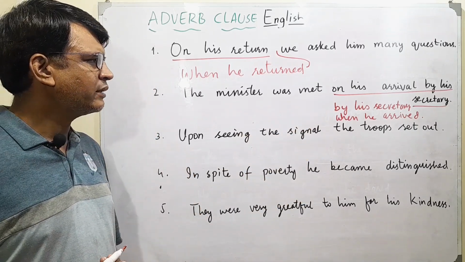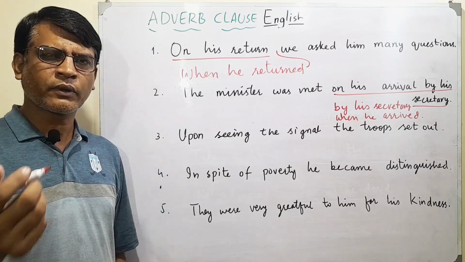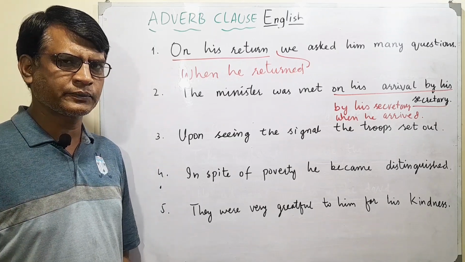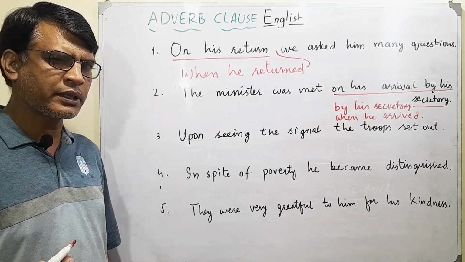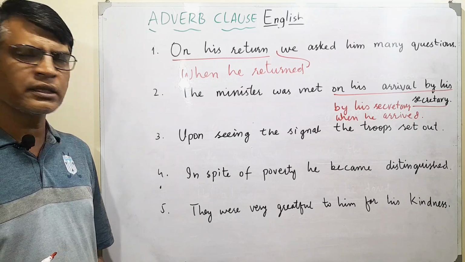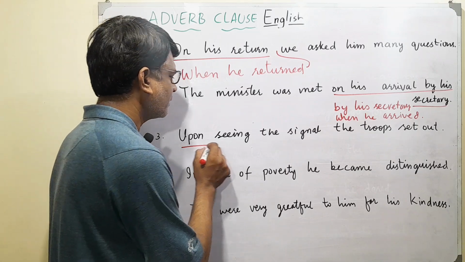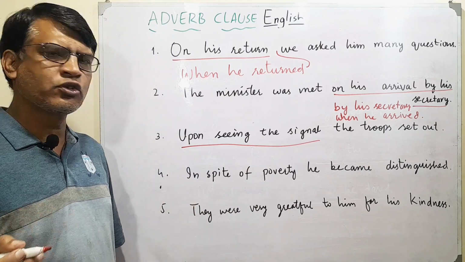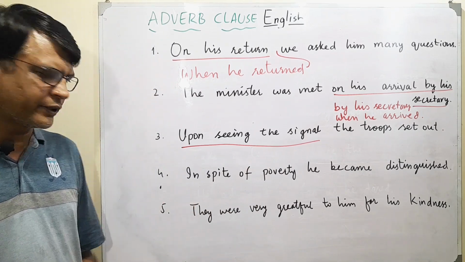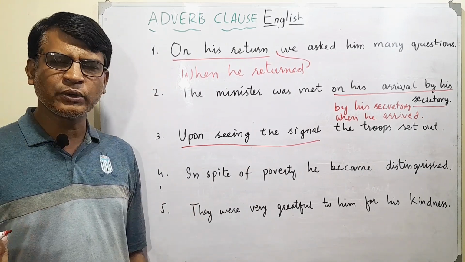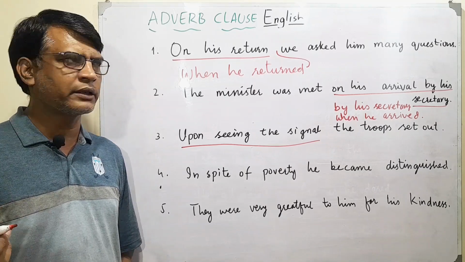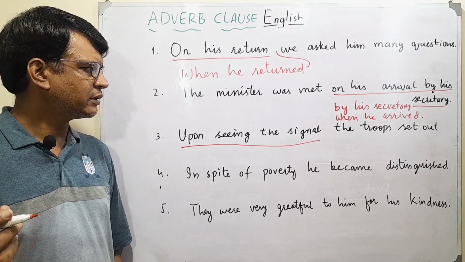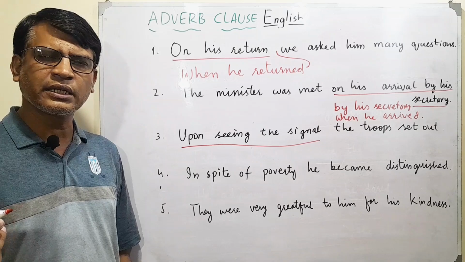Let's see the third one. Upon seeing the signal, the troops set out. What's the adverb phrase? Think. Upon seeing the signal, that's the phrase. How do we make it into an adverb clause? Let's think. Upon seeing the signal.